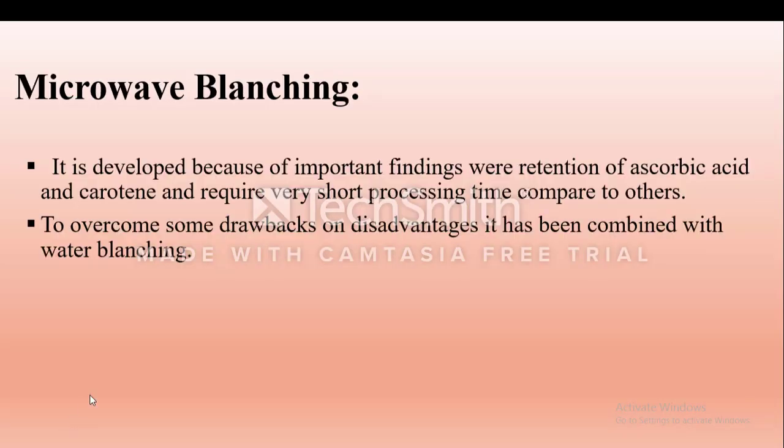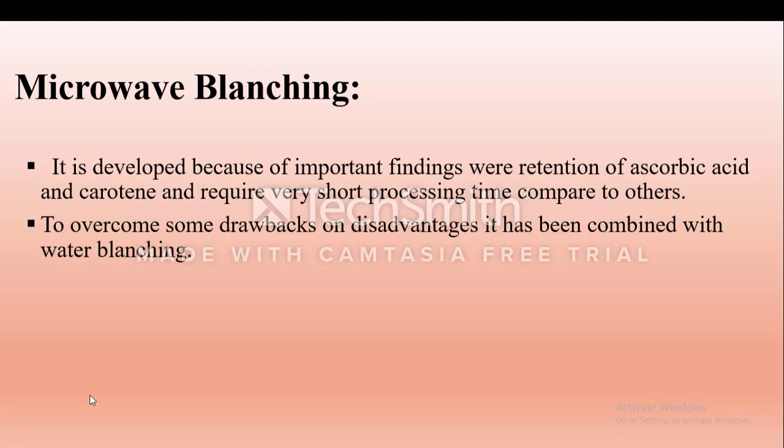Next one is microwave blanching. It was developed because of important findings on the retention of ascorbic acid and carotene, and it requires very short processing time as compared to other types of blanching.